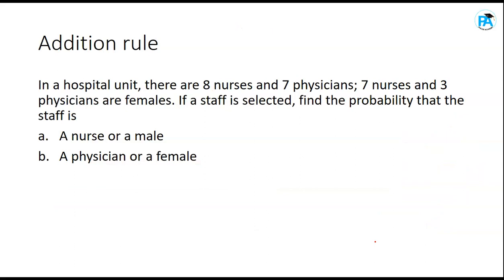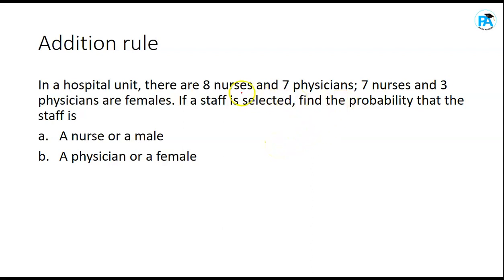Now, another question. In a hospital unit, there are 8 nurses and 7 physicians. 7 nurses and 3 physicians are female. Find the probability that a staff member is a nurse or a female. So which of the addition rules are we going to use here?